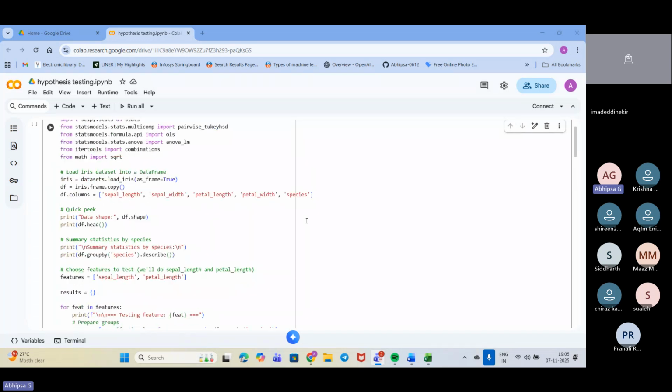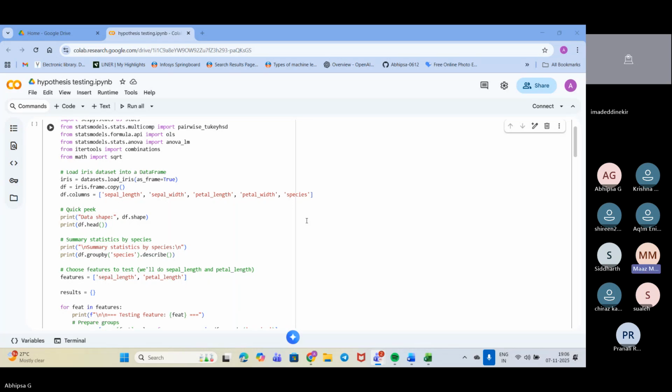Then grouping the data into species and testing the normality. First, we are grouping the data into species. There are three different types of flowers: setosa, versicolor, and virginica. Those are the three different flowers in this dataset. So we have included them into three different groups. Each group contains only the chosen features, like petal length, petal width, like that. Up to now, is it clear what we did?